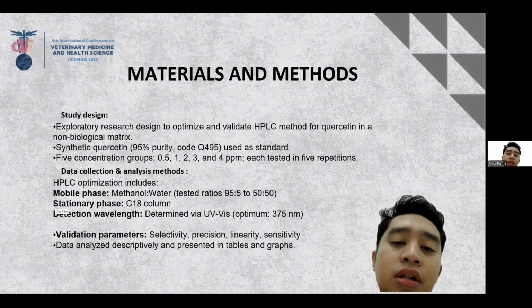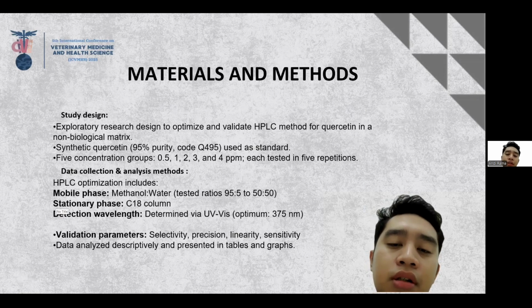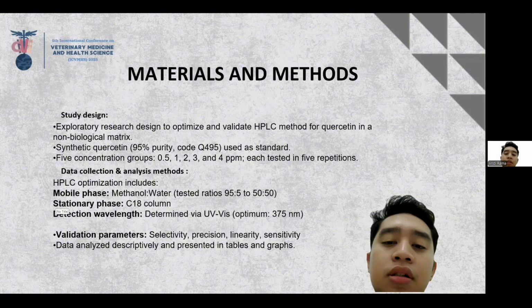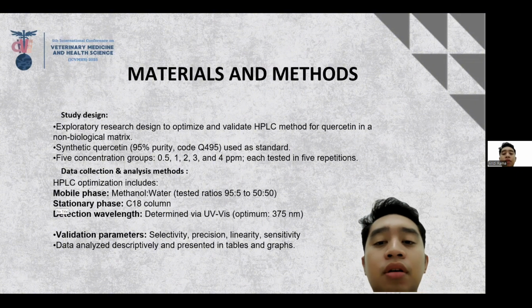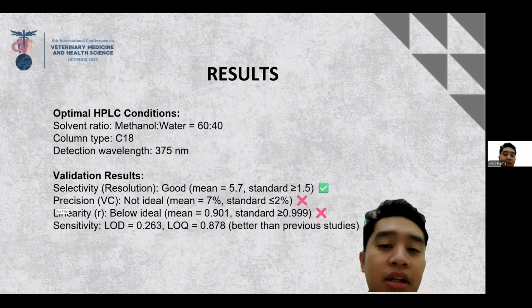So for the optimization, the mobile phase tested various methanol-water ratios ranging from 95 per 5 to 50 per 50. The stationary phase used was a C18 column. The optimal detection wavelength was determined using UV spectroscopy and was set at 375 nanometers. After determining the optimal condition, validation was carried out using FDA criteria, such as selectivity, precision, linearity, and sensitivity. The results are on the next slide.